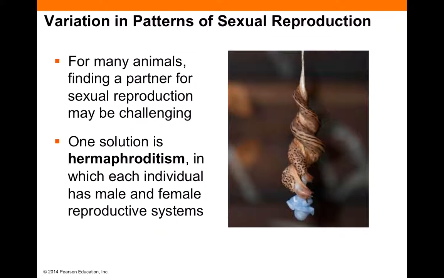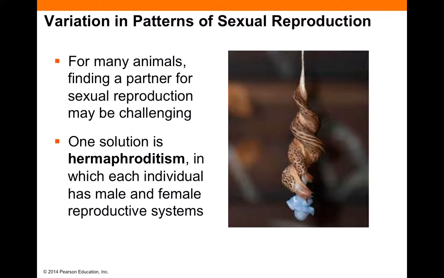And when you think about sexual reproduction, you usually just think about humans and how humans reproduce, but not all animals act the way humans act. So there are variations from what you think is normal. For example, there are animals who have issues finding a mate, whether these animals are stationary and can't move, like barnacles stuck to a boat, whether they burrow in the ground, like a clam or an earthworm, or whether they're pretty isolated, like a tapeworm.